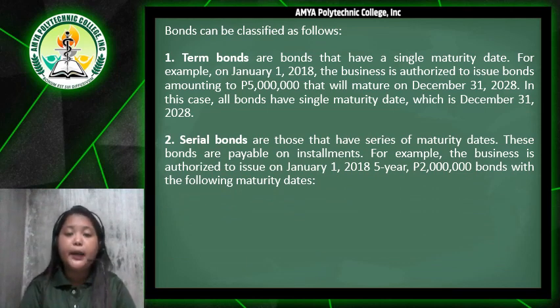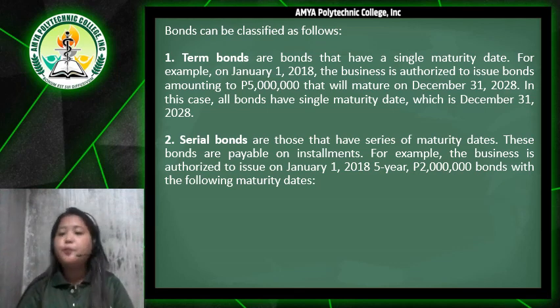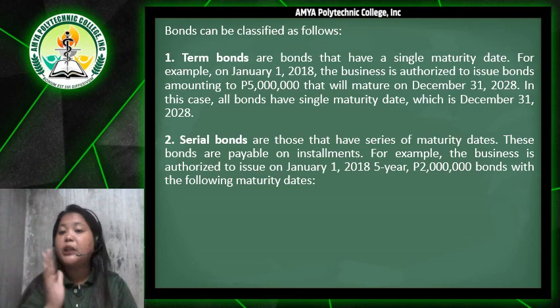So serial bonds are those that have a series of maturity dates. So these bonds are payable on installments. Term bonds have a single maturity date, while serial bonds are payable on installments. So for example, the business is authorized to issue on January 1, 2018, for 5 years, 2 million pesos bonds with the following maturity dates.